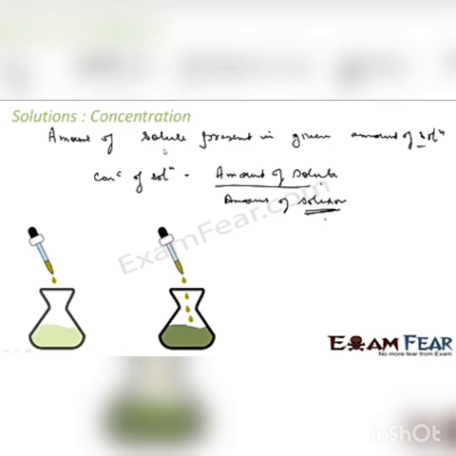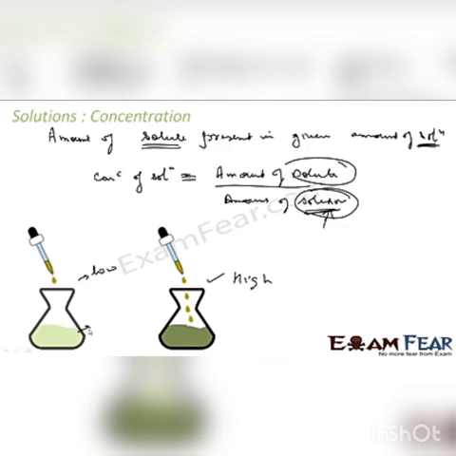It says the same thing: the concentration is the amount of solute present in a given amount of solution. There are various ways of expressing concentration. We'll see that. In this case, the concentration for this is high and for this is low.